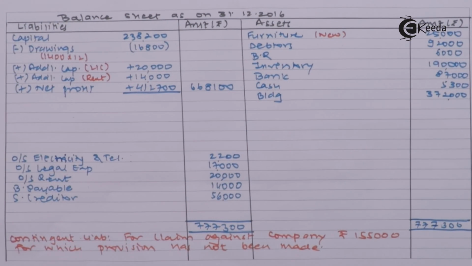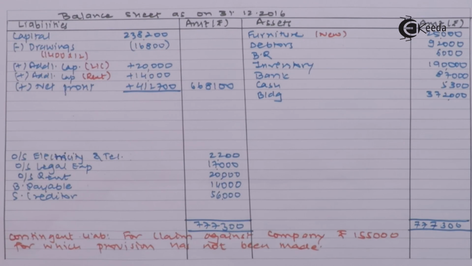If you make a provision, your net profit will decline by 155,000. That is the only difference you can find in other solutions. So we are assuming it is a contingent liability, and that's why our answer is coming to this net profit